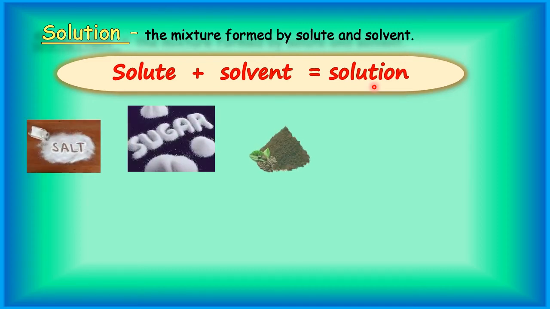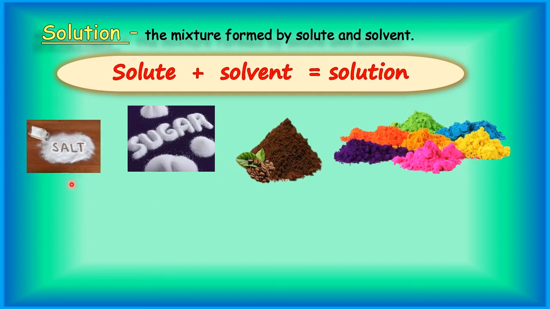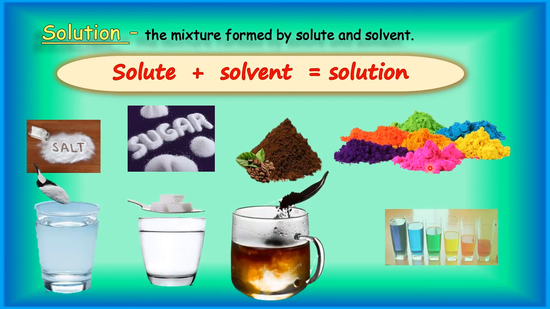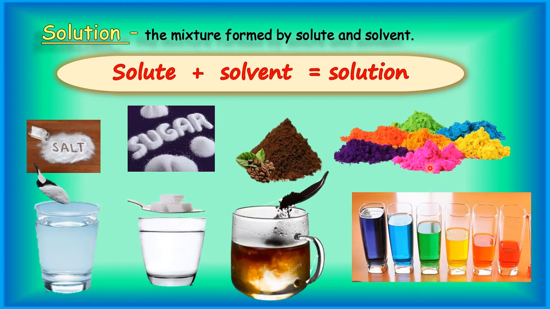Yes, now see, with the help of the pictures, it will be more clear to you. So salt, sugar, coffee and color powder is what? Solute. And when we add these with solvent, that means liquid, they form solution. When we add salt to water, we get salty water. When we add sugar to water, we get sweet water.